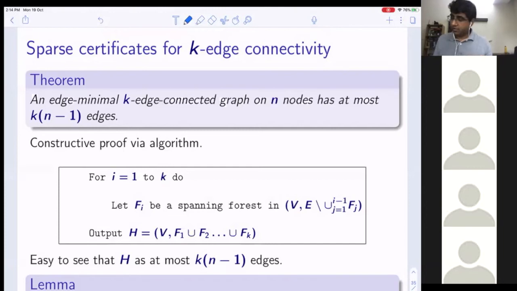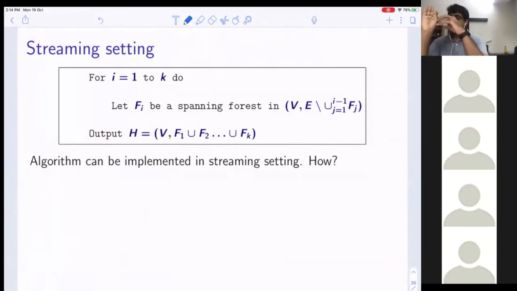Now suppose I'm able to show to you that G is k-edge connected if and only if H is. So you start with any graph G, and this is my proof, right? I start with any graph and I can get an H by doing this process, which has at most kn minus 1 edges, which also implies that any minimal k-edge connected graph will have at most k into n minus 1 edges. But I will prove this later. First I want to ask, how will we implement this algorithm in streaming?